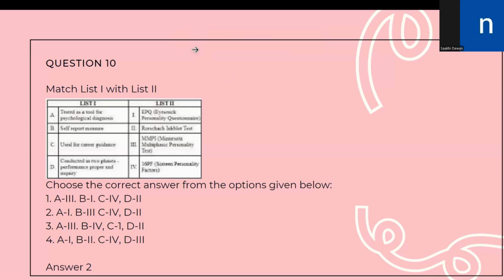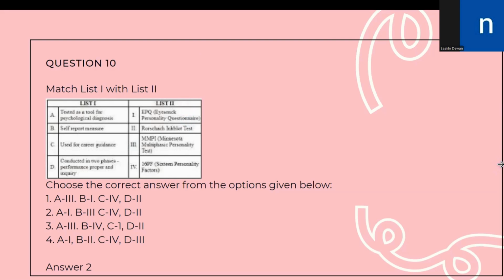So we know 16PF, that is 16 Personality Factor Questionnaire given by Raymond Cattell, is used in career guidance and vocational training. And lastly, conducted in 2 phases, performance proper and inquiry. So it is the Rorschach Inkblot Test that is conducted in these 2 phases. So the correct answer is option number 2. I hope this makes sense.